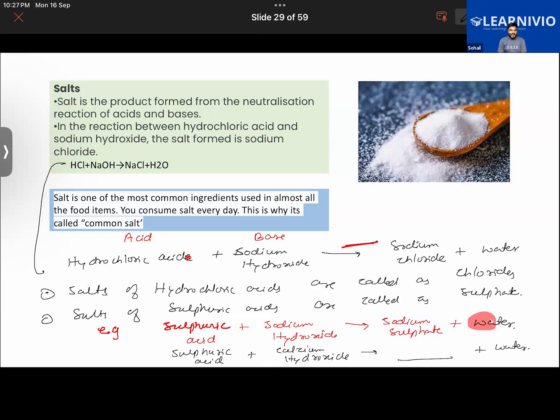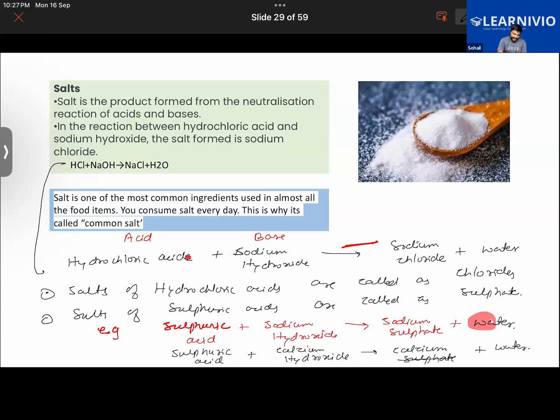Yes, Abu Bakr, what were you saying? Calcium sulfate. Okay, very good. Priyanka, you also know? That is calcium sulfate.